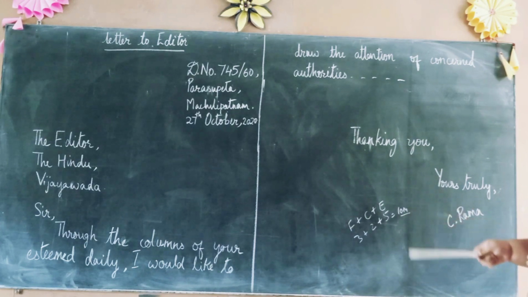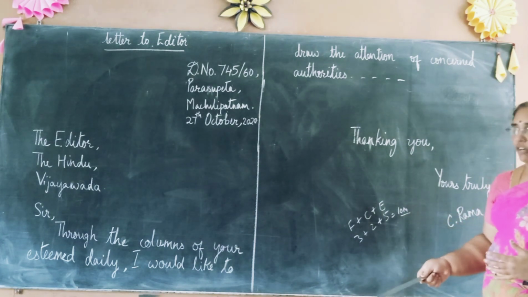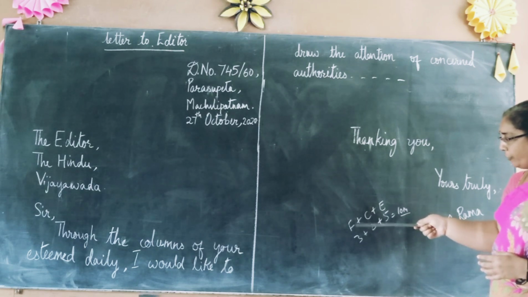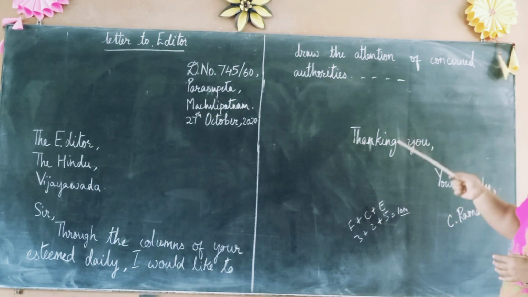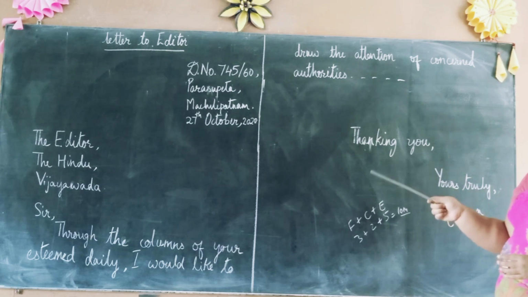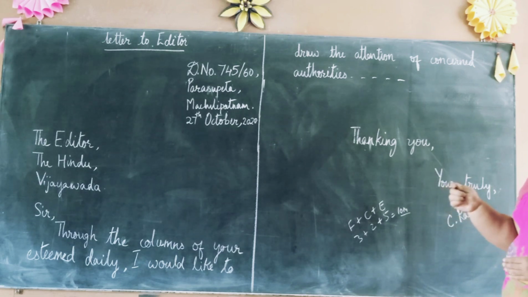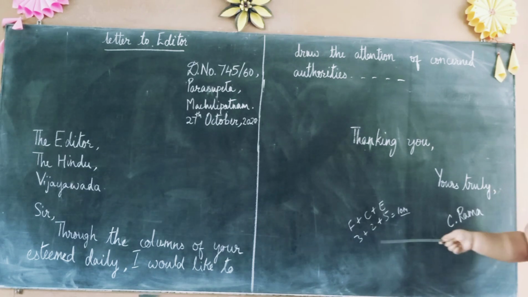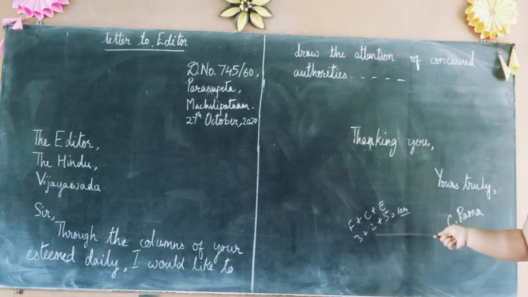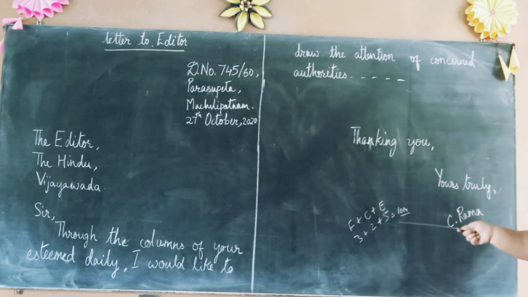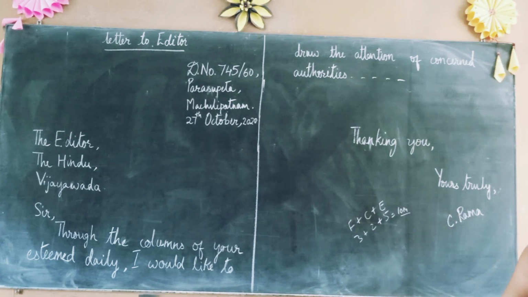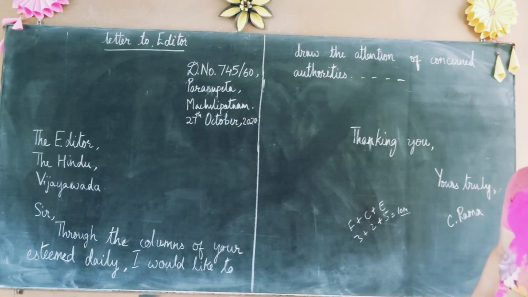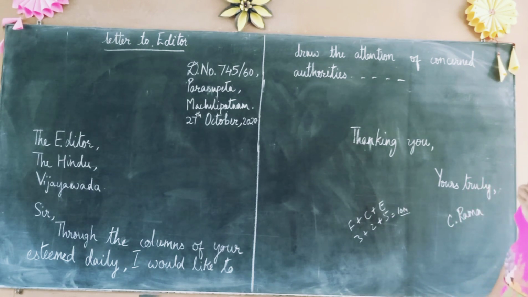So when we see the format of this, again, it is just like a formal letter. For the format, you have 3 marks. That is address half, date half, to address half, salutation half, then subscription half and signature half. So altogether it comes to 3 marks. Content, the points which you write, 2 marks. The expression, you get 5 marks. So altogether it comes to 10 marks. So 10 marks is allotted for this also.